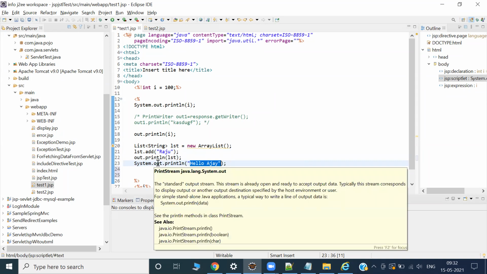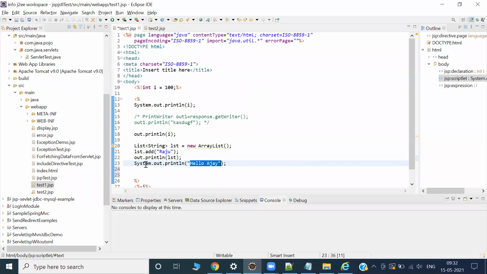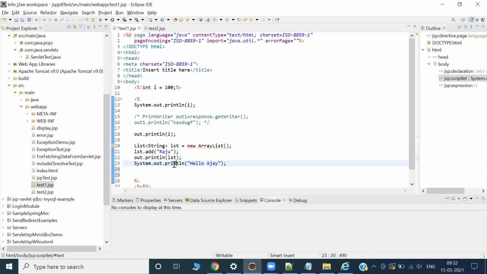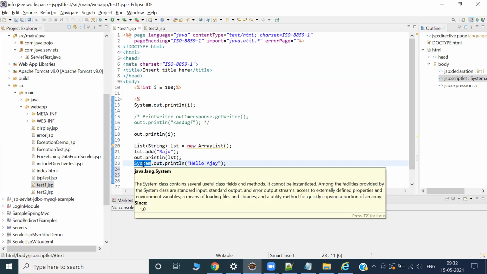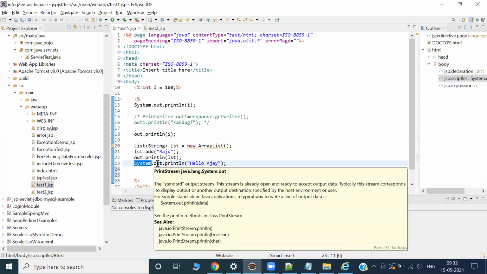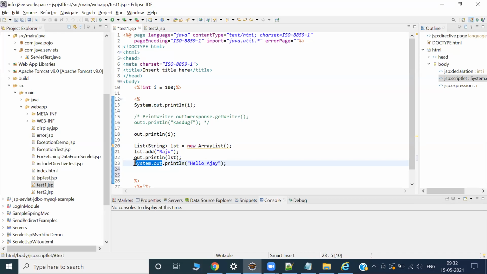This out belongs to PrintStream. Let me tell you, this is a core Java concept. I think I have discussed it, but let me tell you once again. What do you mean by System? System is a class in the lang package. Then what is out? Out is a static variable, and you can call a static variable by the class name.